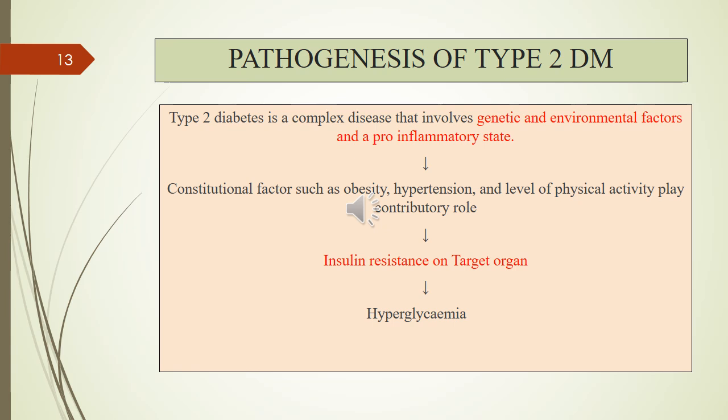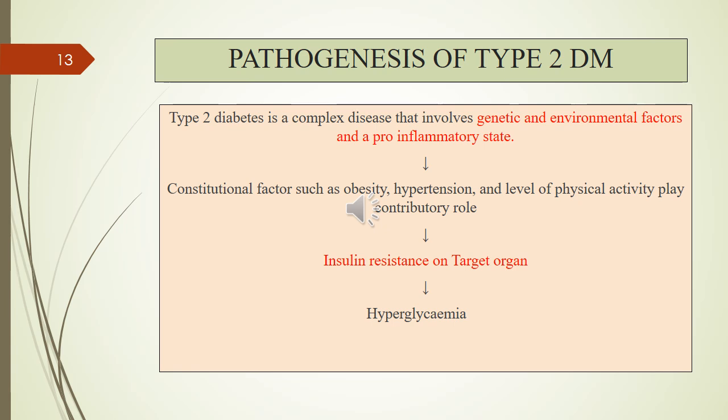So as I already discussed, in type 1 diabetes, the beta cells of pancreas are damaged due to some genetic effects or some environmental effects. Whatever the effect, beta cells are destroyed by the body's own immune cells. But in type 2 diabetes mellitus, the problem is not the beta cells of the pancreas. The beta cells are absolutely normal. So body can synthesize insulin, and insulin is present in the blood. So the problem is that insulin which is present in the blood cannot act on its receptor on the target organ.